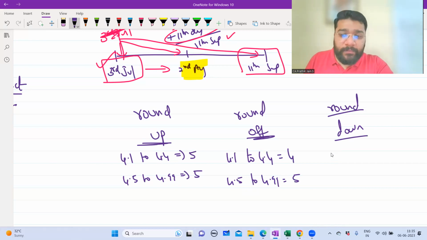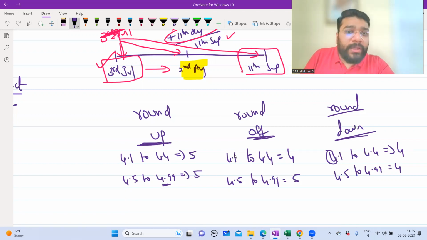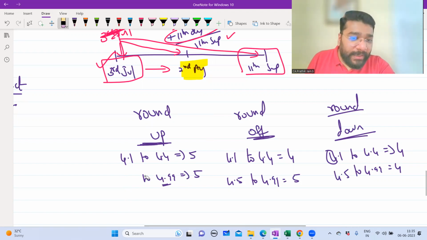Round down means what? 4.1 to 4.44, it is 4. 4.5 to 4.99, still it is 4. Which means if it is round down and the starting point is 4, whatever the decimal, it will be 4 only. In case of round up, whether it is 4.1 or 4.99, round up means always the next number. Round off only I have to remember. So if I have to tell you, in other words,